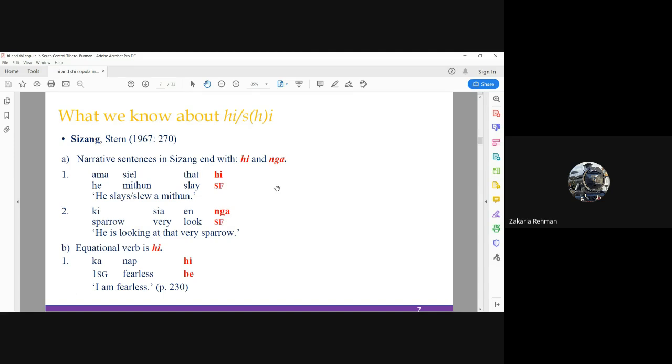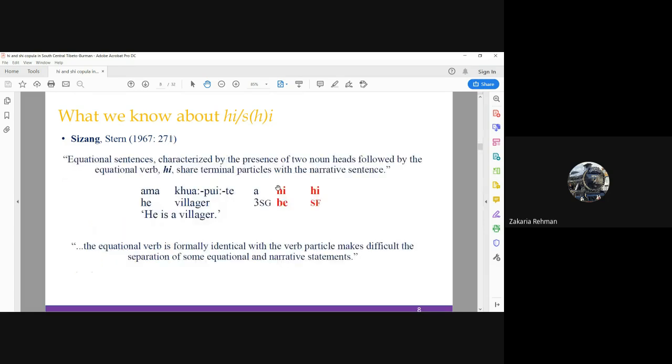Stern notes that narrative sentences in Sejong can end with either he or nga, as you can see in the examples in A1 and A2. Although Stern doesn't notice it, it seems that there is a kind of phonological process for forming the sentence final particles. He also notes the equational copula use of he as shown in B1 on this slide.